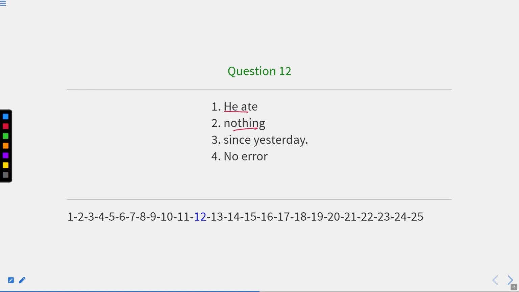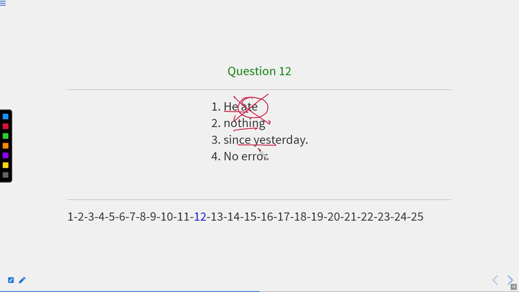He ate nothing since yesterday. Now, I told you in the earlier part of the session as well that whenever it comes to since and after that time, and these type of sentences, either we write in present perfect continuous tense or present perfect tense. Okay, but we cannot write it in past indefinite tense. And if we do not write these type of sentences in past indefinite tense, that means this ate word is incorrect. Okay, so we know well that first part contains error.